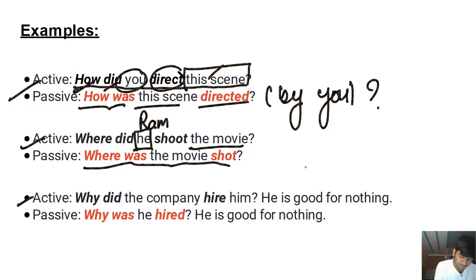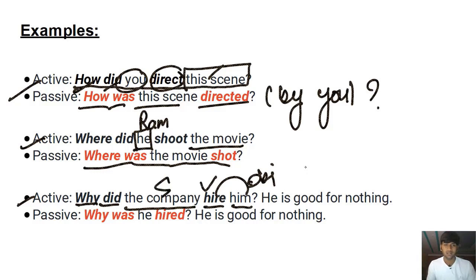All right. Third example, why did the company hire him? He's good for nothing. Why? We're trying to know the reason, right? Why did, auxiliary, the company, subject, hire, the action. Whom? Him. Why did the company do something upon him, right? The object, subject, verb. Now, if I want to focus on the person and the action, I'll write the sentence